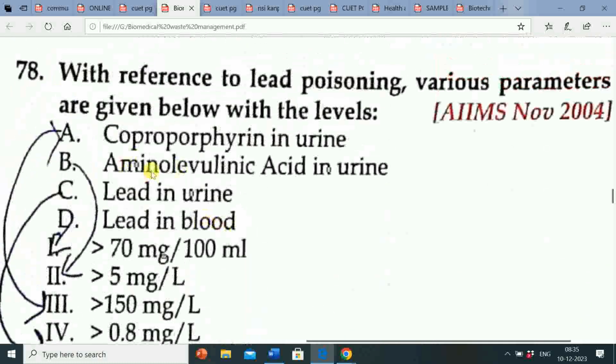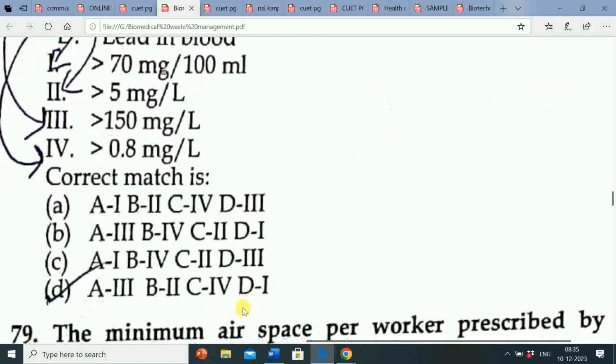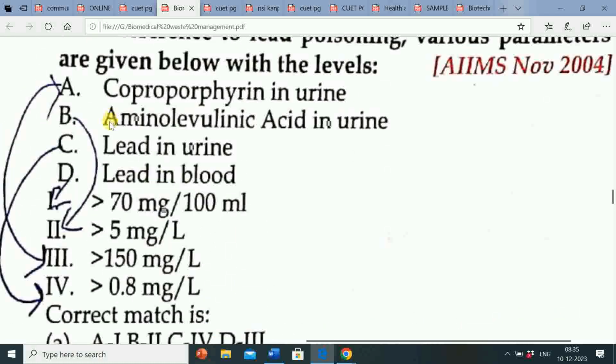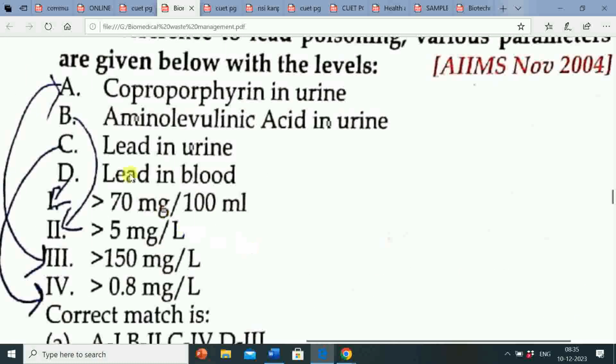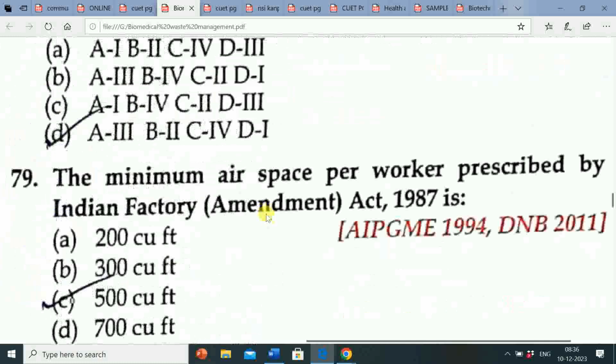A, coproporphyrin in urine, matches the third, more than 150 milligram per liter. B, aminolevulinic acid in urine, matches the second, more than 5 milligram per liter. C, lead in urine, matches the fourth, greater than 0.8 milligram per liter. D, lead in blood, matches the first, more than 70 milligram per 100 milliliter.